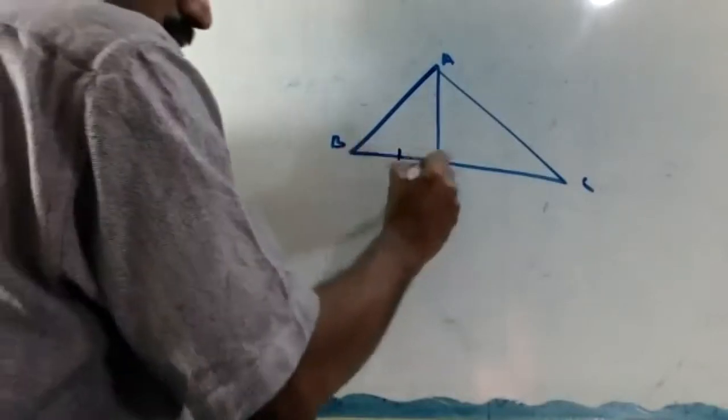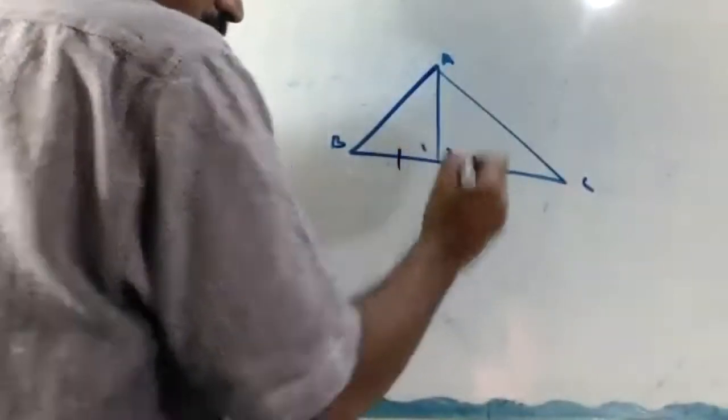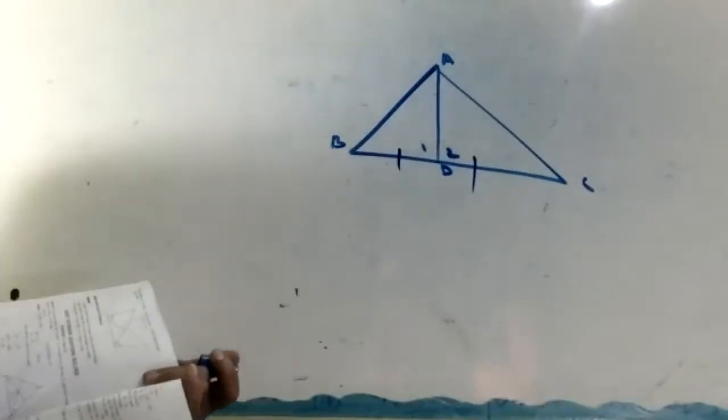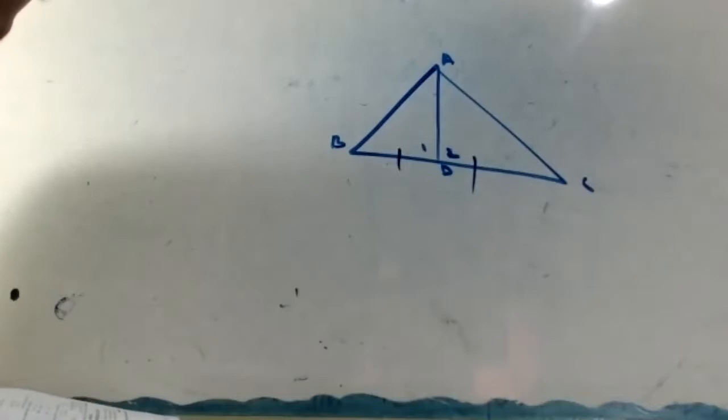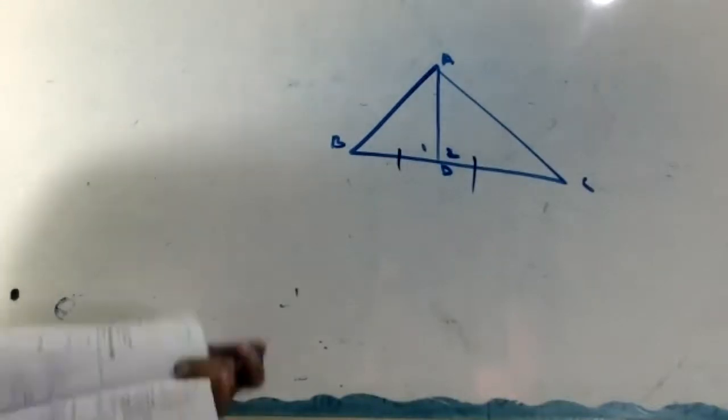That means angle 1 equal to angle 2 equal to 90. AD is the perpendicular bisector of BC of an isosceles triangle ABC in which AB equal to AC. What do we show? Show that ABC is an isosceles triangle.